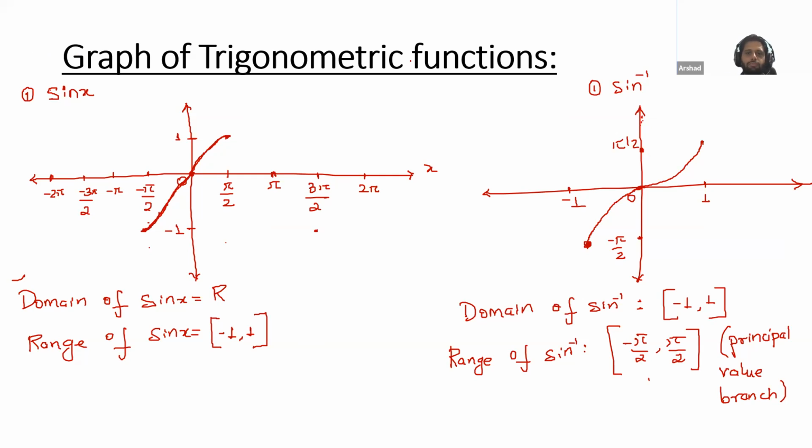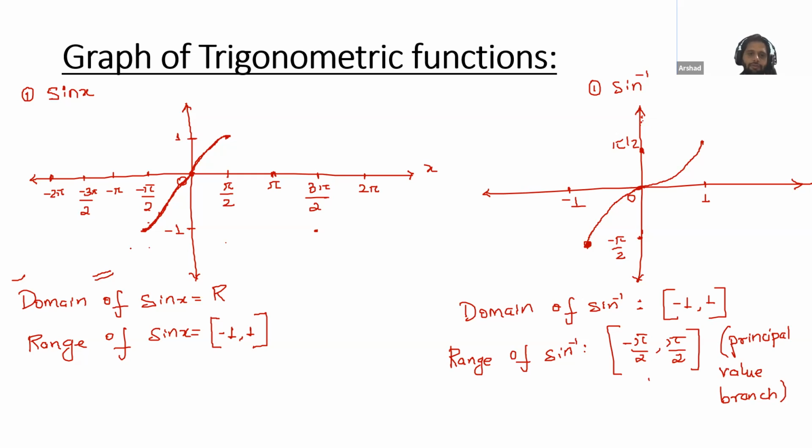Very good question, Noma. Why is the range of sine inverse not real numbers? Noma, always remember that the range will lie on the y-axis. If you check the y-axis, this graph is from -π/2 to π/2. In this graph, you have values only from -π/2 to π/2, not the rest. Here we have written the domain of the complete sine function, but we know that the complete sine is not bijective.